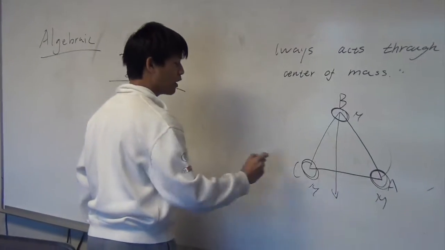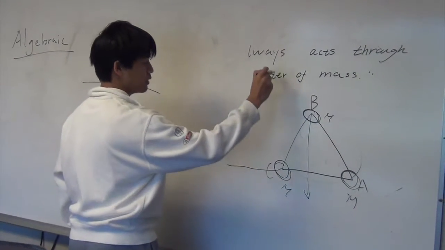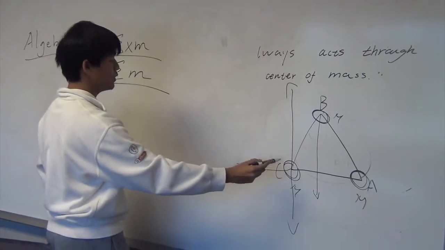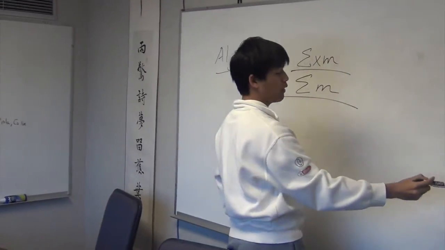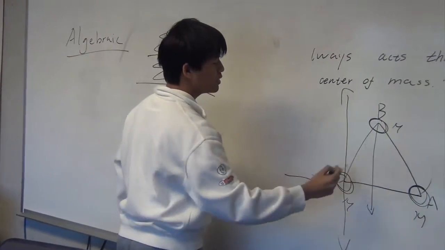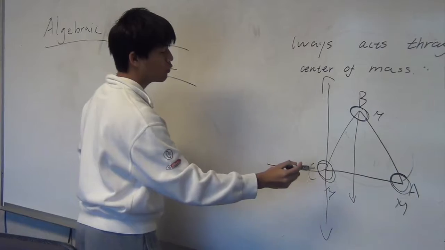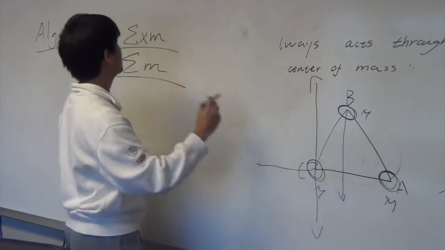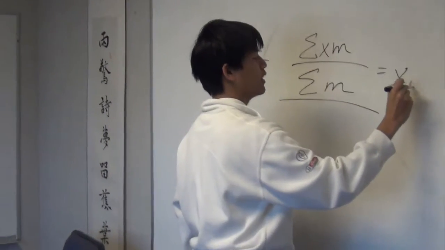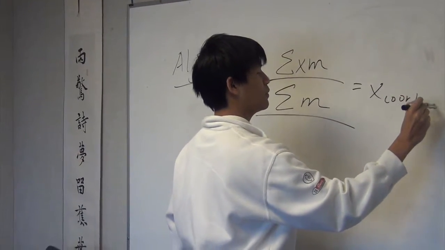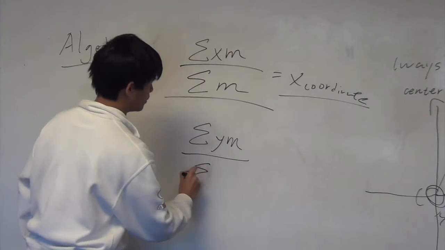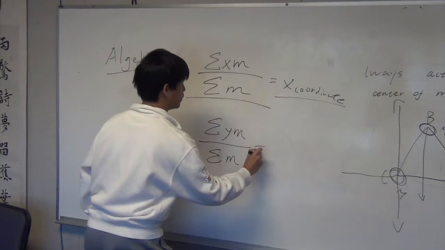If we graph this whole triangle on a coordinate system, we multiply the x value of each point by the mass of that point, then add all the points together and divide by the total mass of these 3 points. That's how you get the algebraic result, and this gives you the x coordinate. And similarly, this equation gives you the y coordinate.